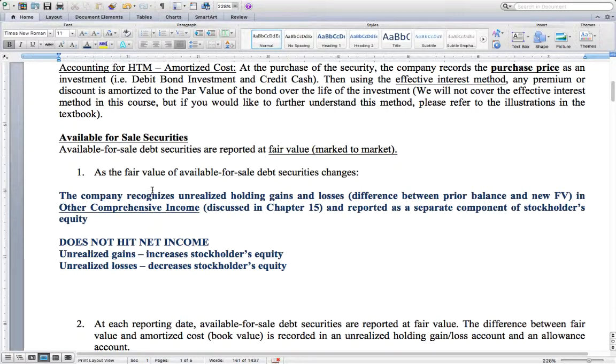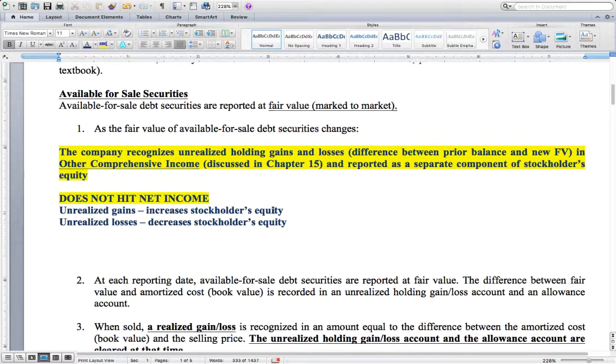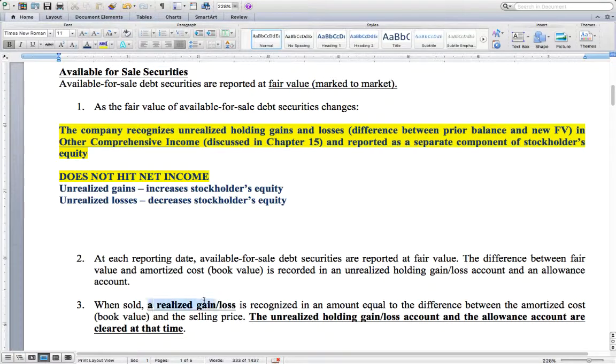For available for sale, make sure that you understand that the changes in the fair value at each period are recognized as unrealized holding gains and losses, and those are reflected in other comprehensive income and reported as a separate component of stockholders' equity. And remember, these do not hit net income until they are a realized gain. When a realized gain occurs, then it is reflected in income.